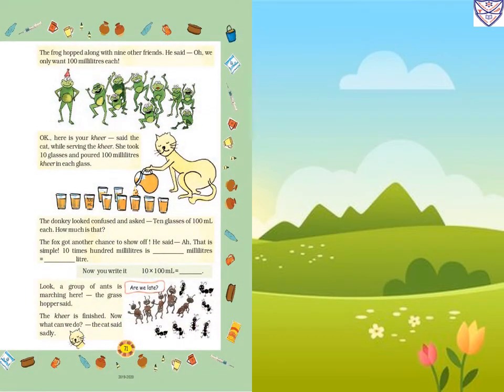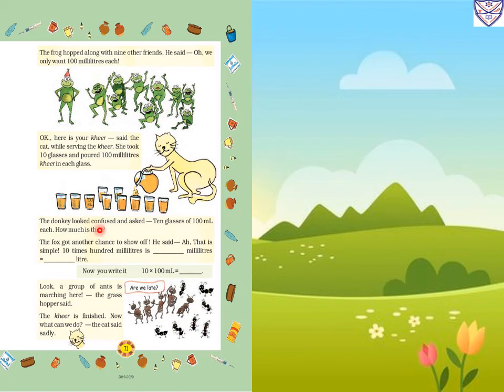Now page number 71. The frog hopped along with 9 other friends. He said, we only want 100 milliliters each. So in total how many frogs are there? 10. Here is your kheer, said the cat. While serving the kheer, she took 10 glasses and poured 100 milliliters of kheer in each glass. So the cat took how many glasses? 10. Total 10 frogs are there and each needs 100 milliliters, so she took 10 glasses and in each glass she poured 100 milliliters of kheer.